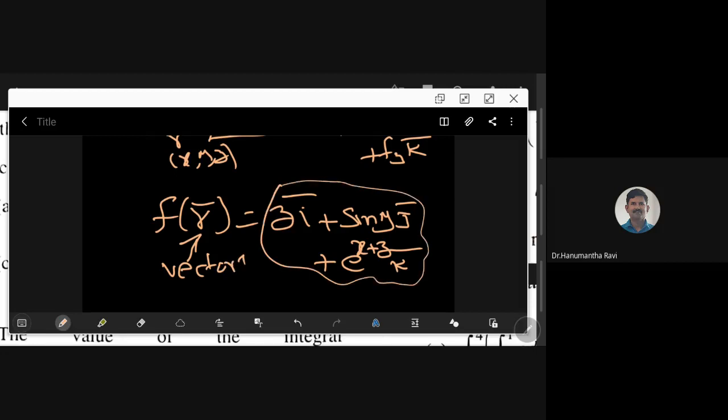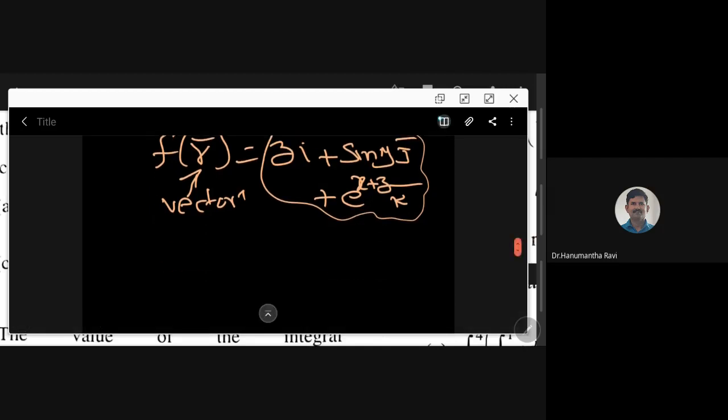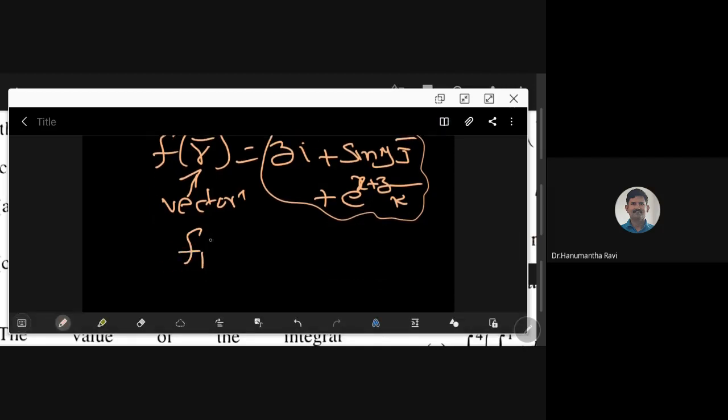In our context, f1 is a function of x, y, z, but it is only z. f2 is sin y. f3 is e power x plus z.